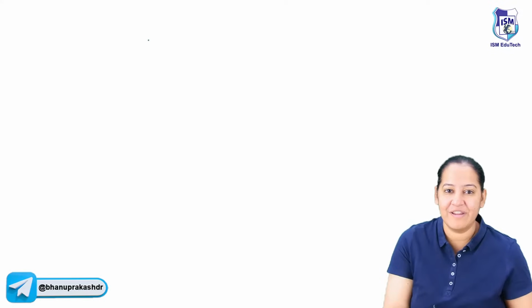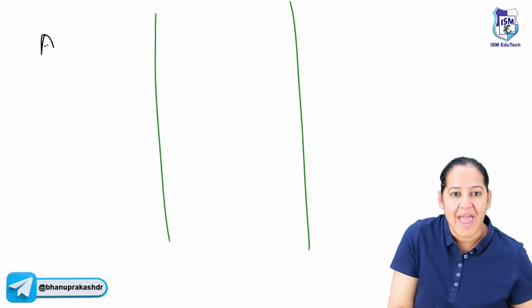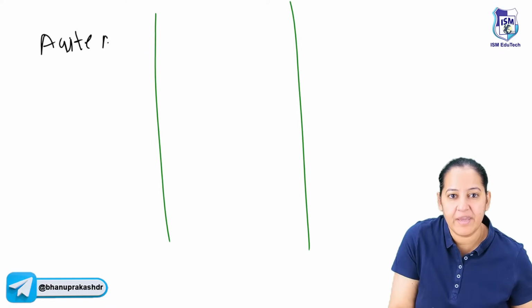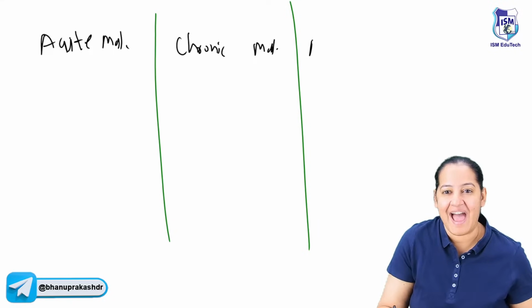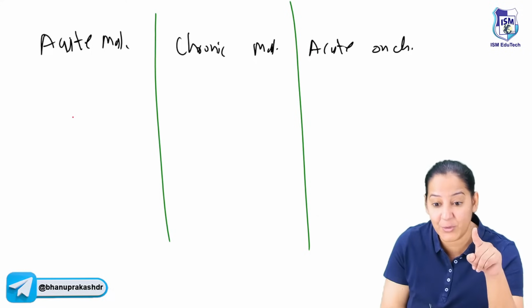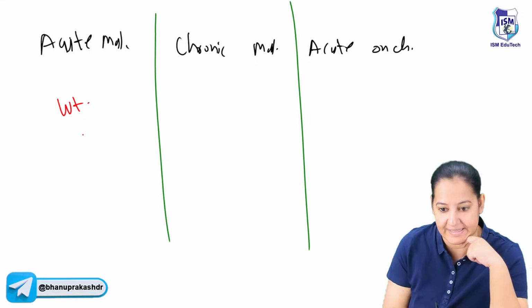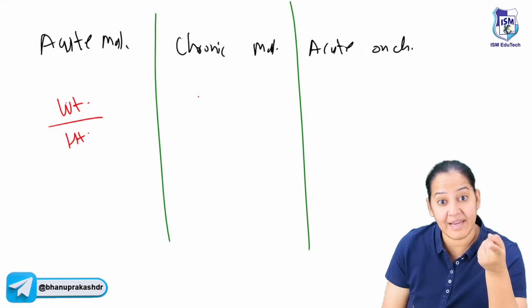Why don't we revise it again? Quickly. Be fast. Come on. Acute malnutrition. Chronic malnutrition. And acute on chronic malnutrition. Revise. What is acutely affected? I always remember, acutely weight is affected. Weight is less as compared to height. So weight upon height.